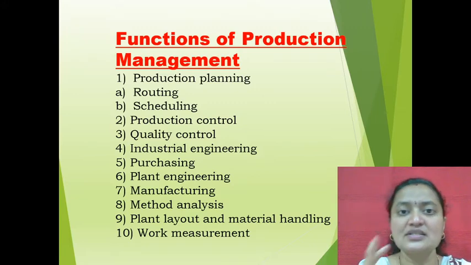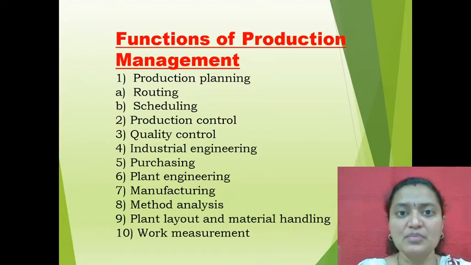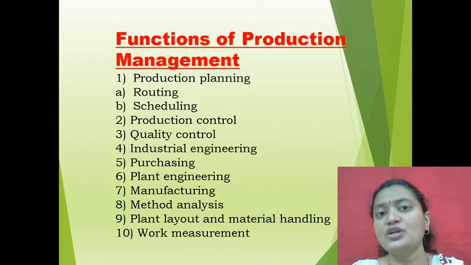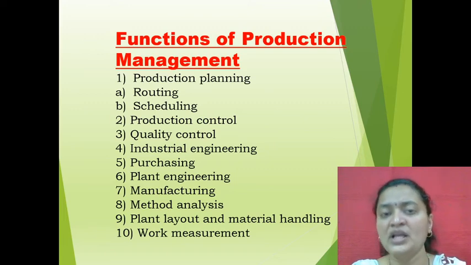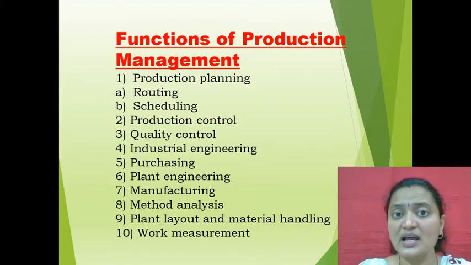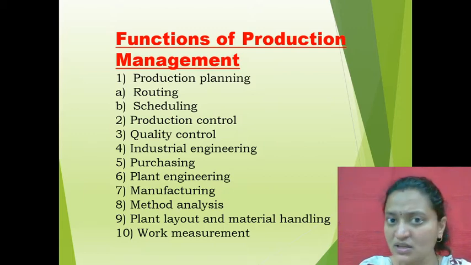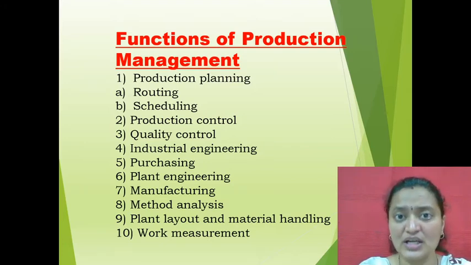In scheduling it considers the beginning and the completion time. What do we mean by beginning and completion time? Beginning means from when it started, the time the product started manufacturing, and the final completion time. Just imagine that if you want to manufacture that particular product, it requires 5 hours. The starting time, when you start at 9 o'clock, is the beginning time, and the ending time or the completion time is when the product will be a final completed product.